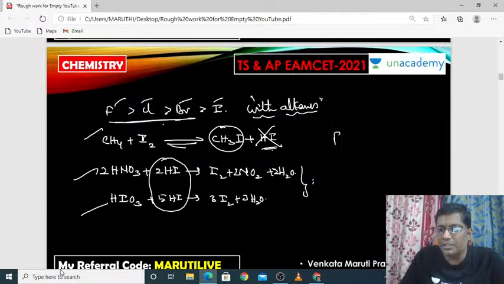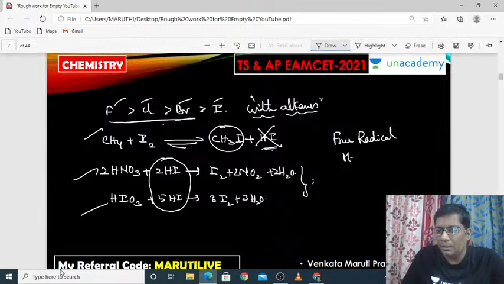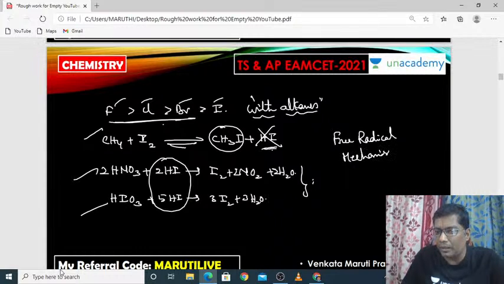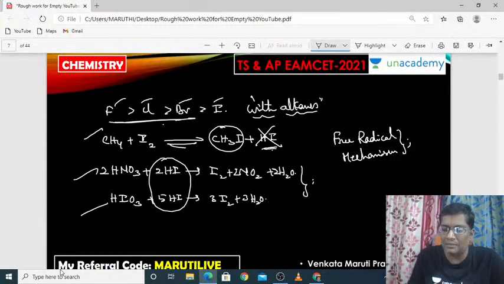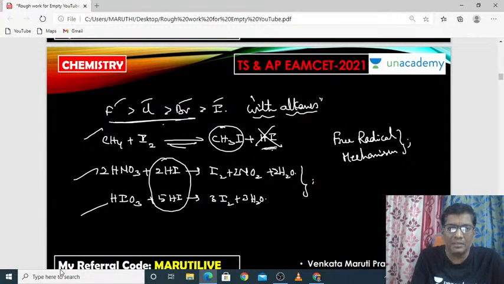Actually, this halogenation is a free radical mechanism. Halogenation proceeds through a free radical mechanism. That's all.